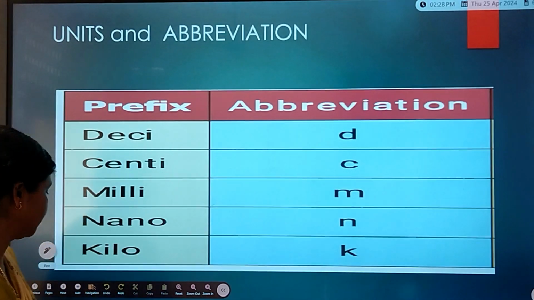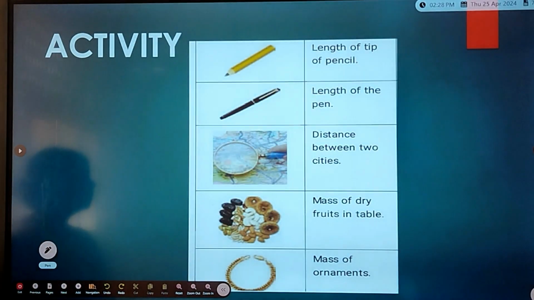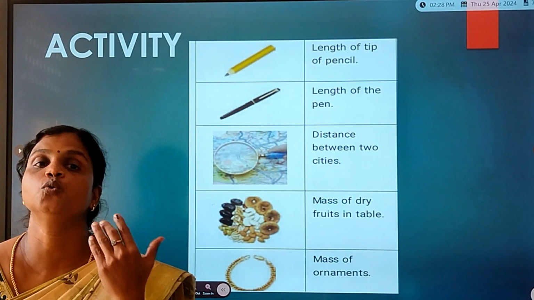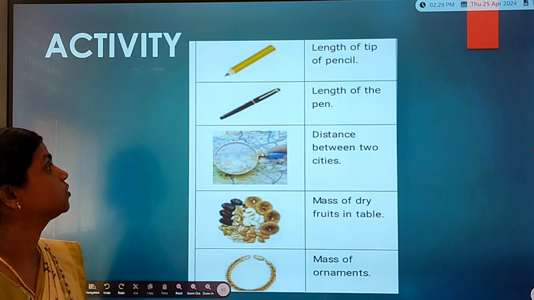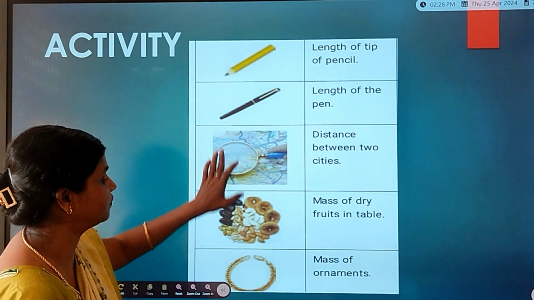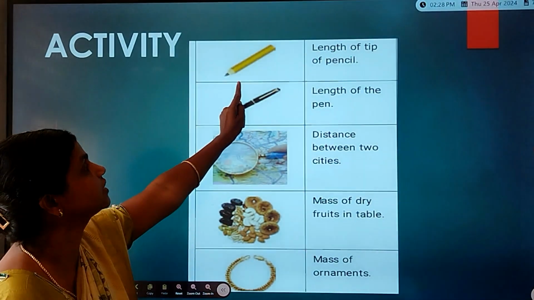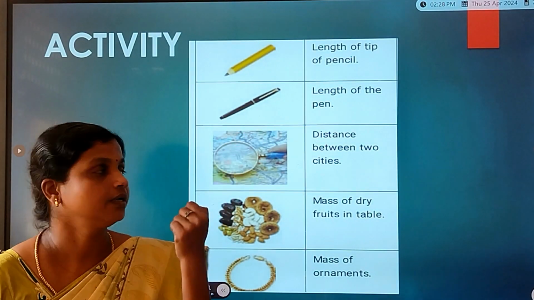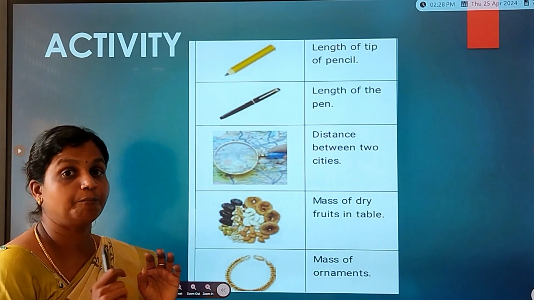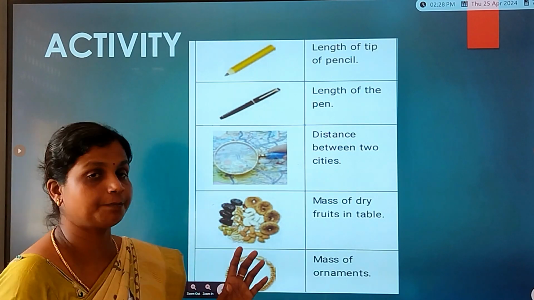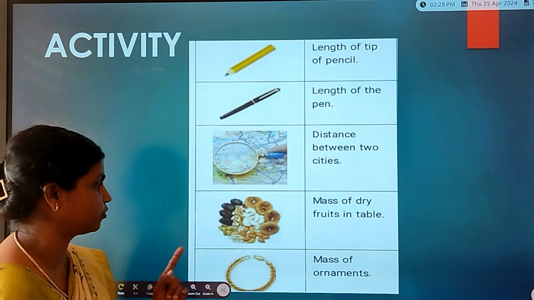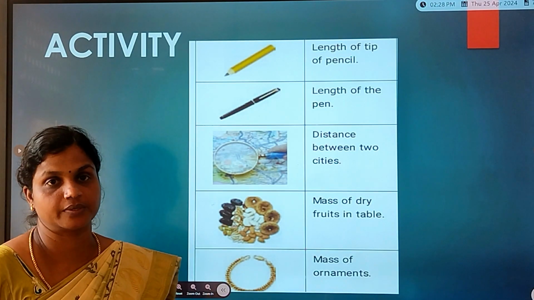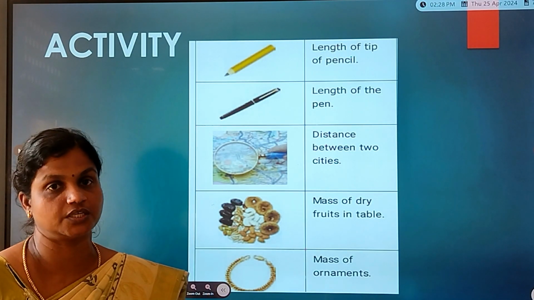Right children? Shall we do an activity? Here are some pictures along with questions, and you have to give the answers. See, first they have given some pictures. The first picture is a pencil, the second picture is a pen, and the third is a map. They have given a map and some questions also. Here are some dry fruits and here are the ornaments. Let us see what the questions are.